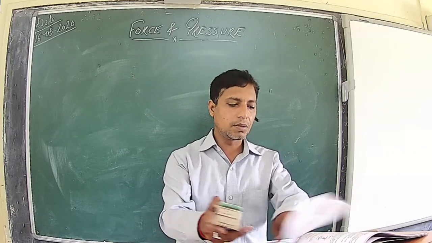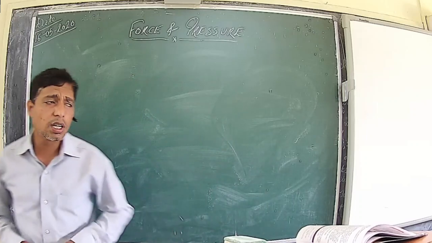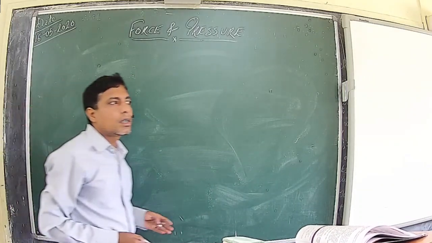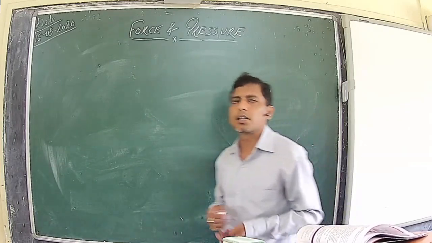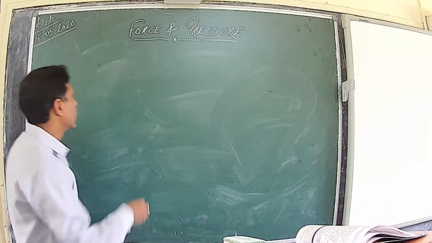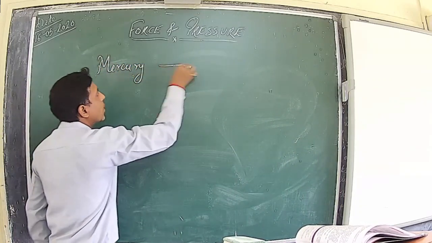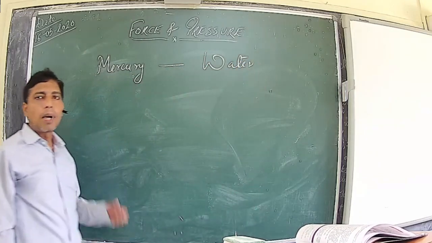Why in a thermometer do we always use mercury? Why don't we use any other liquid? Here also this common question is asked: why do we always use mercury as a barometric fluid, and not water or any other liquid? So let us compare with water and go through the advantages of mercury over water as a barometric fluid.